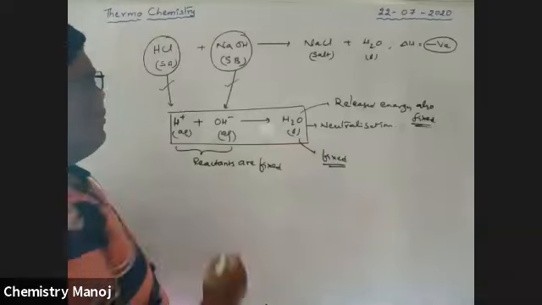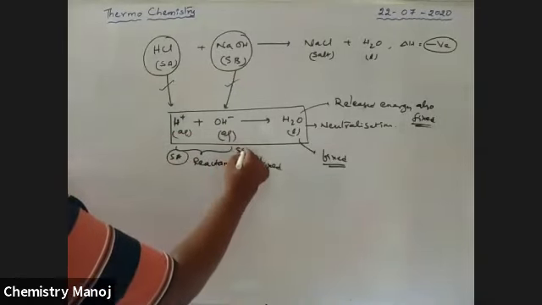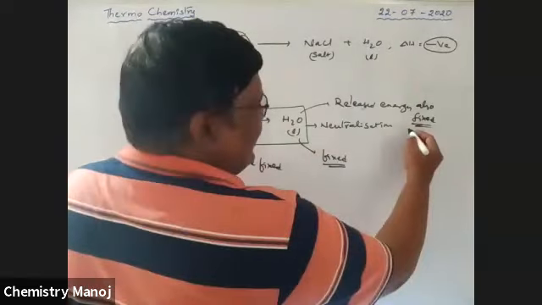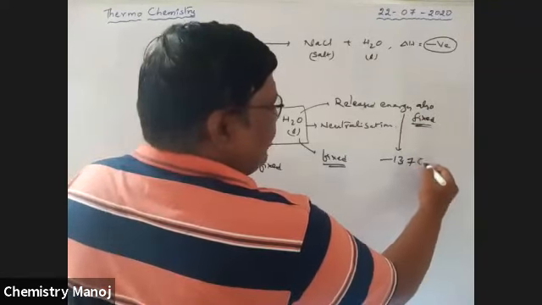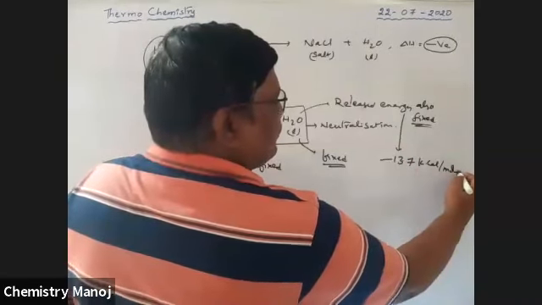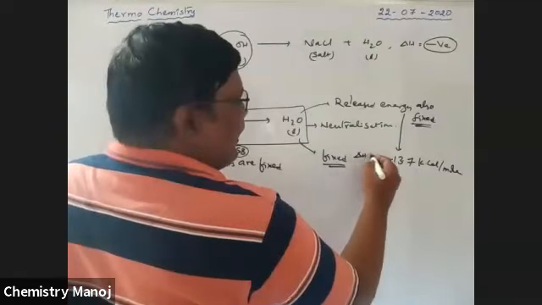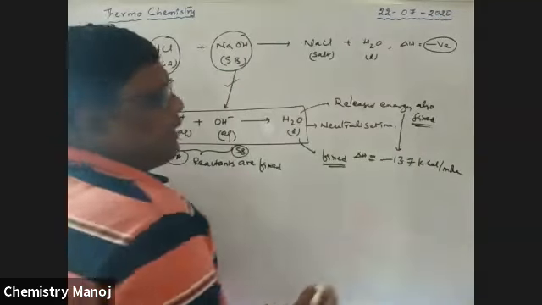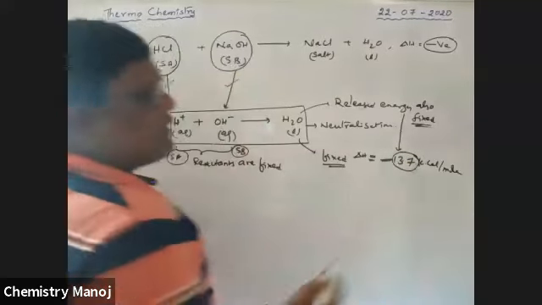That means if the acid is strong and the base is strong, water is formed and heat energy is always released. That released energy is minus 13.7 kilocalorie per mole, which is the delta H value. Minus means released, and the quantity is 13.7 kilocalorie per mole.